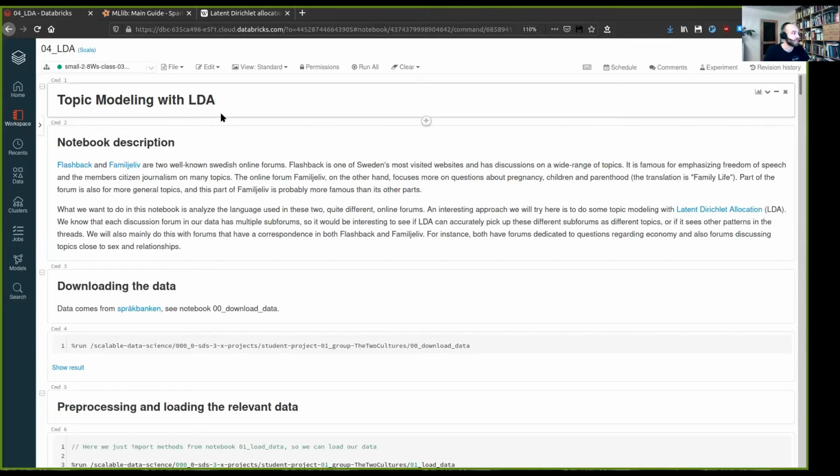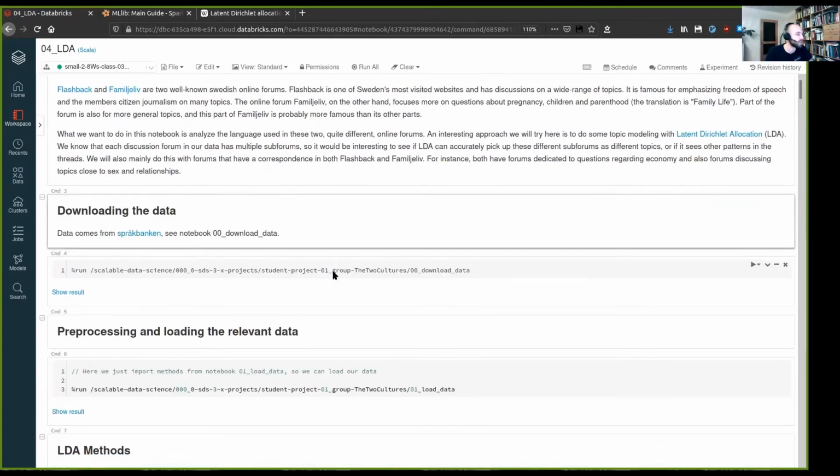Okay, so this is the last notebook in our project. And in this one, we're going to try to do some topic modeling. And we're going to do it using LDA, or latent Dirichlet allocation. So, Flashback and Familjeliv are quite different, but they have some similar forums where they discuss, for instance, economy. And each such forum has sub-forums, so topics. So we thought it would be interesting to try to see if LDA can catch this sub-forum structure of both Familjeliv and Flashback, or if it sees some other patterns not really seen in the sub-forum structure.